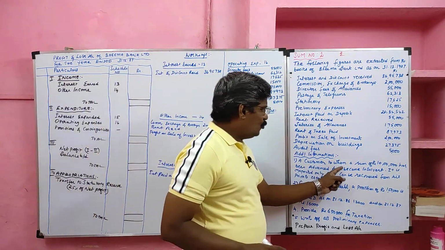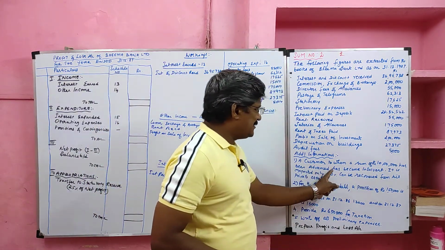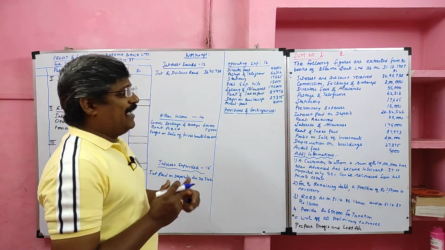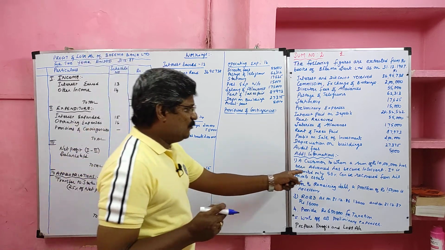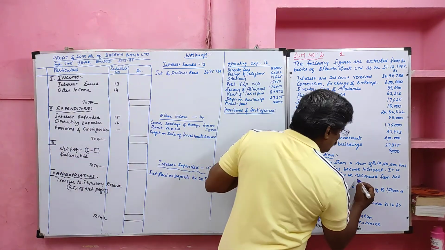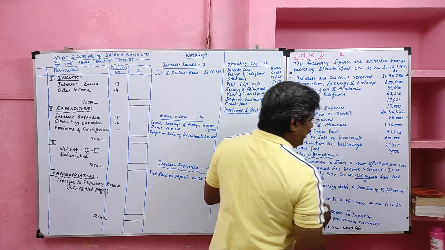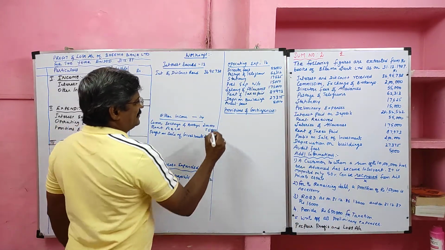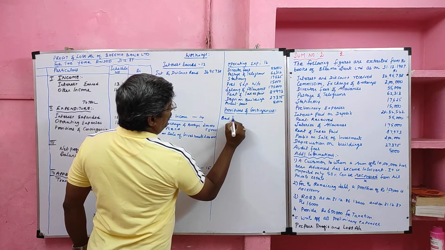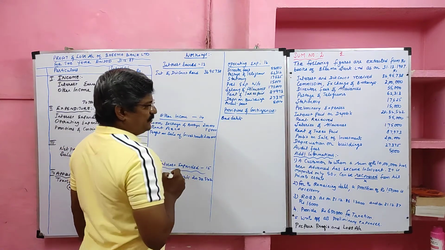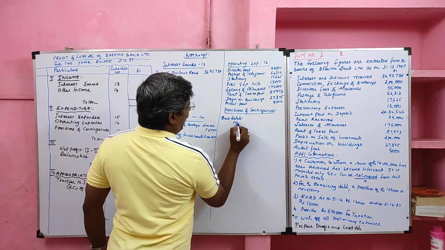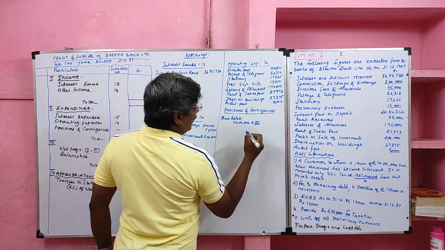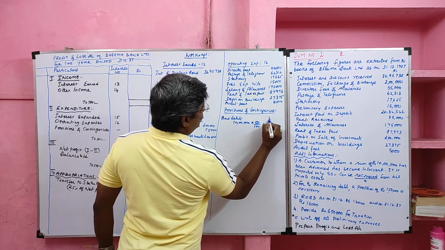A customer to whom a sum of 10 lakh has been advanced has become insolvent. So for one customer, the bank advanced 10 lakh, he became insolvent. It is expected only 50% can be recovered. We should not consider the 50% recovery. We should consider the amount which could not be recovered, that we consider bad debts. So bad debts should be recorded in the provisions and contingencies. So out of 10 lakh, the amount that cannot be recovered, 50%, is bad debts.